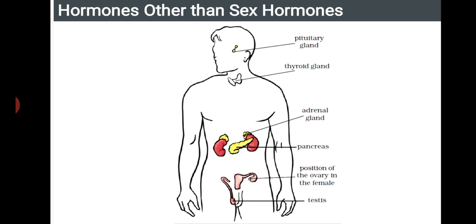To control diabetes, they artificially inject the hormone insulin, because insulin is not properly produced in a person who has diabetes. That is why, in the form of tablets or injections, artificial insulin is given to people suffering from diabetes.